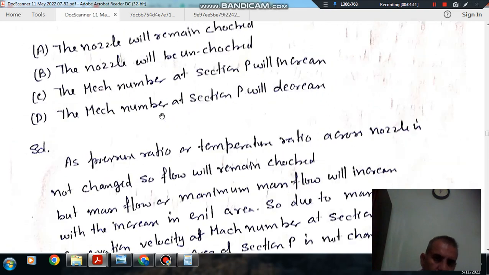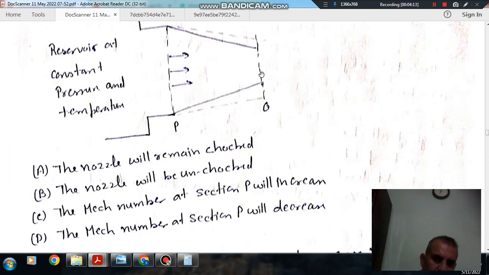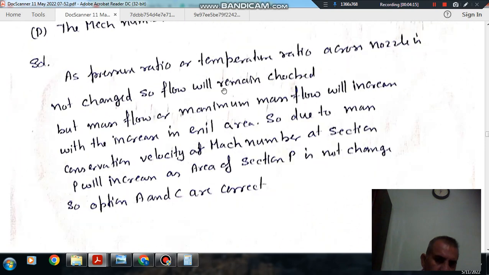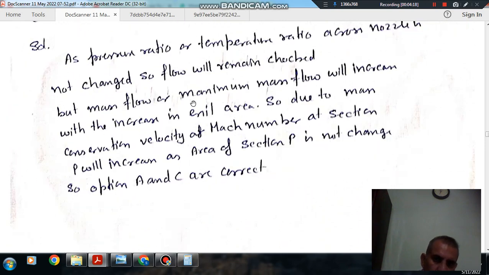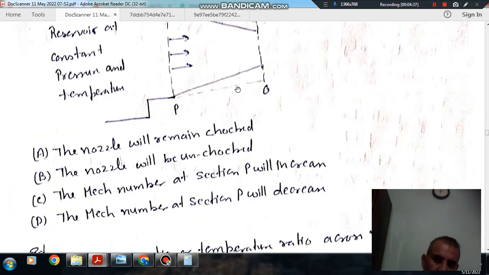But due to the increase in area, the mass flow will increase. The maximum mass flow rate also increases with the increase in exit area. The condition remains choked because the pressure ratio across the nozzle is the same. Whatever mass flow takes place at the exit of the nozzle will be the maximum mass flow rate for that area and that pressure ratio.